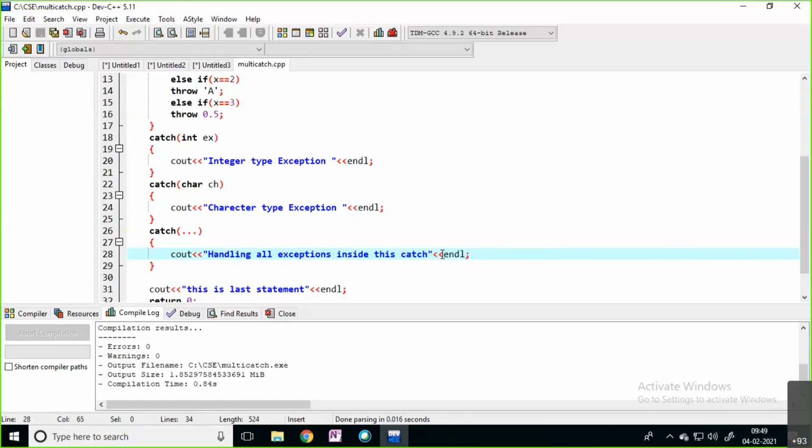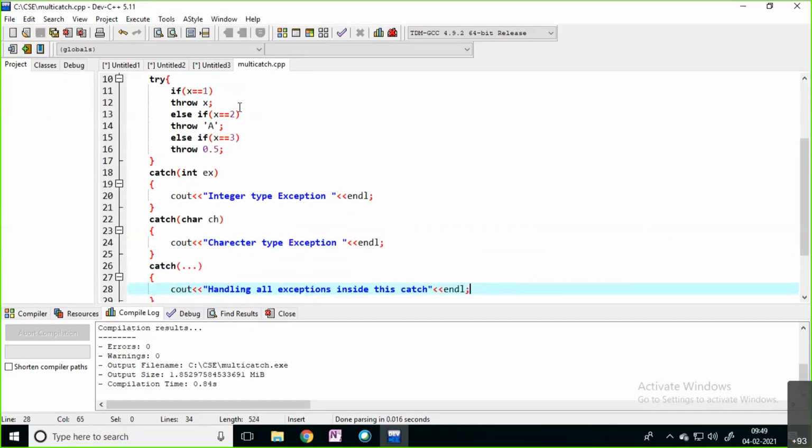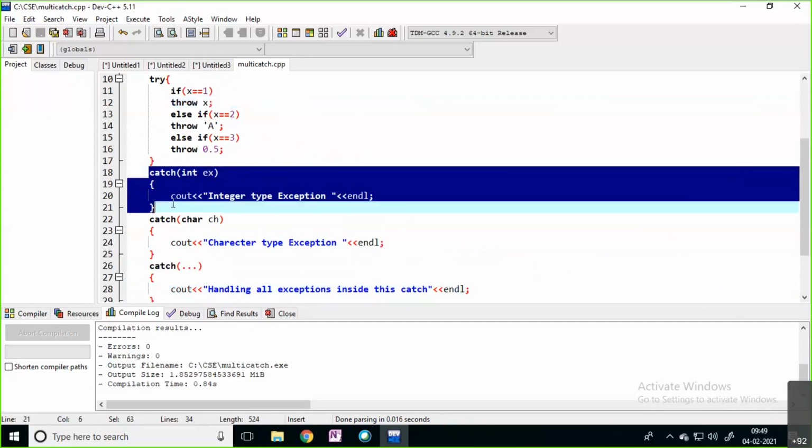If your particular exception is, for example in this case, an integer type exception, and you have a catch block handling integer type exceptions, directly it will execute that particular catch block only.